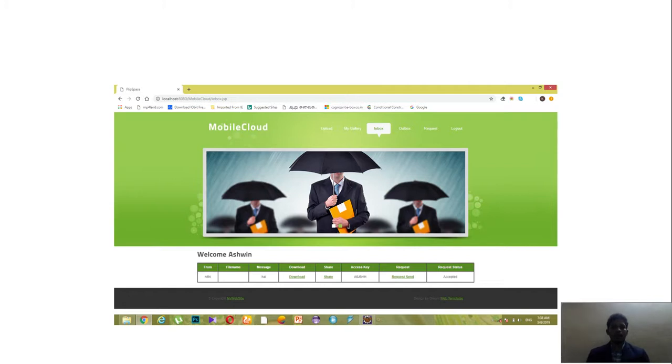Next, in the inbox we can see the message and the access key part. The access key part is a major part. Then only we can download the file from user 1. After getting the access key, user 2 will be the owner of the file, and he can download and share the file with user 3, user 4, user 5, etc. The access key is most important. Then he can accept the request.